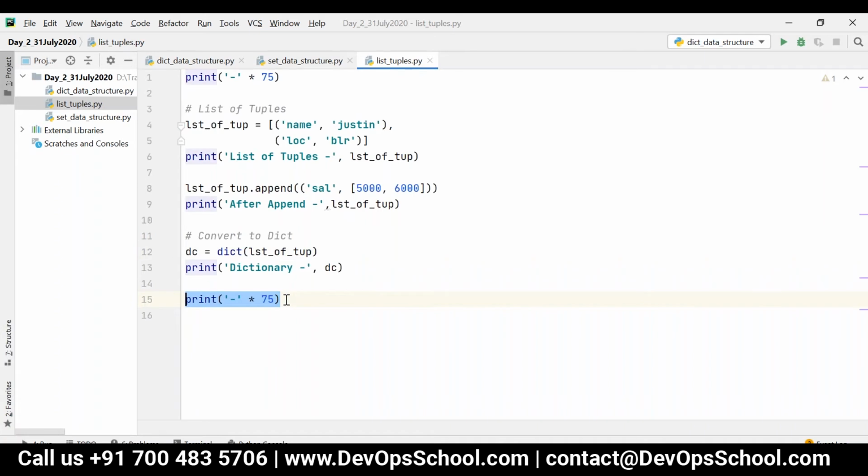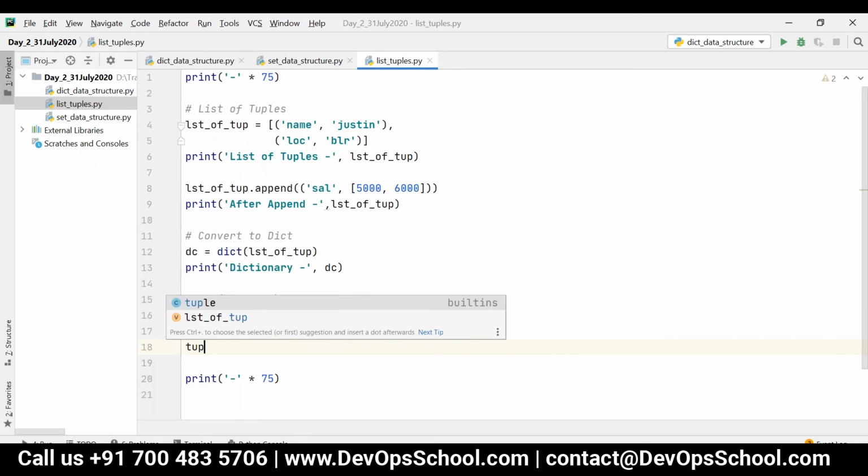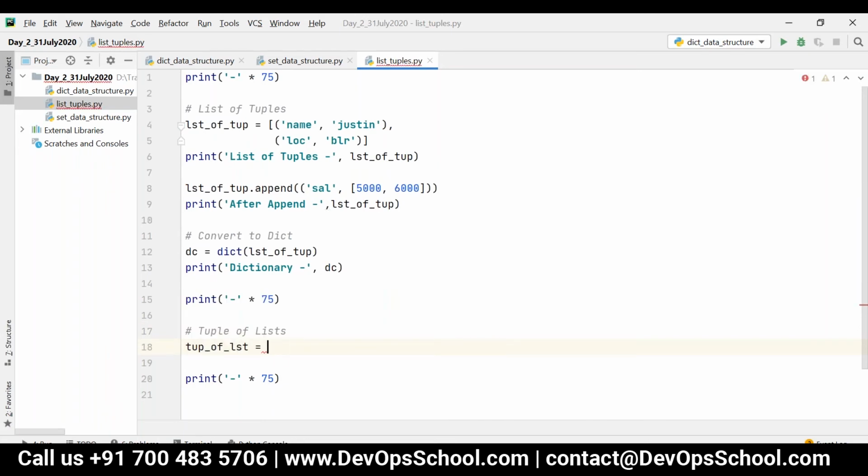Now let's talk about tuple of list. Let's write tuple of list is equal to, just a variable name, you can have any name. Inside a tuple I have list 1 and then list 2.